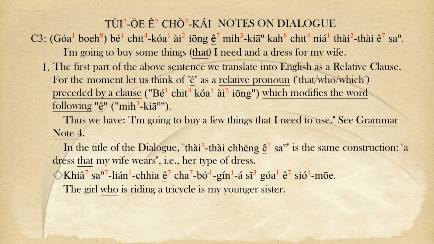1. The first part of the above sentence we translate into English as a relative clause. For the moment, let us think of 甲 as a relative pronoun, that, who, which, preceded by a clause, 我要買一寡愛用, which modifies the word following, 的物件. Thus, we have, I'm going to buy a few things that I need to use. See Grammar Note 4. In the title of the dialogue, 太太穿的衫 is the same construction, a dress that my wife wears, that is, her type of dress.